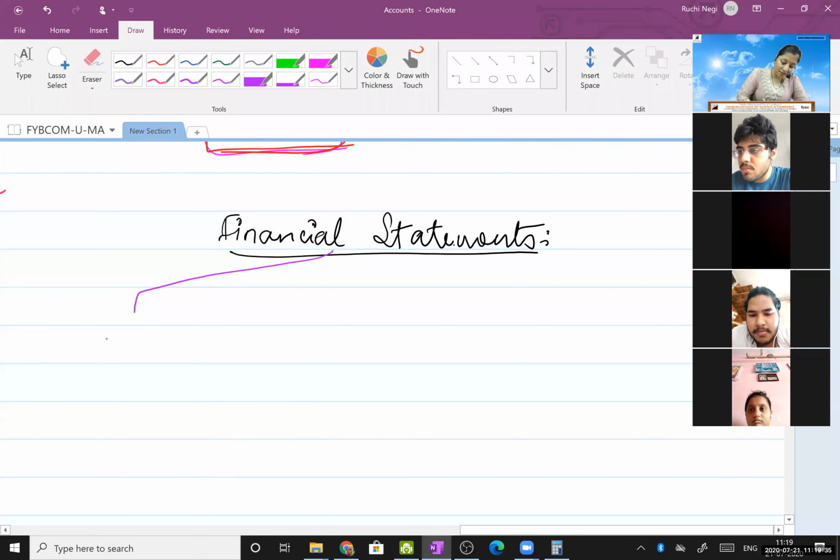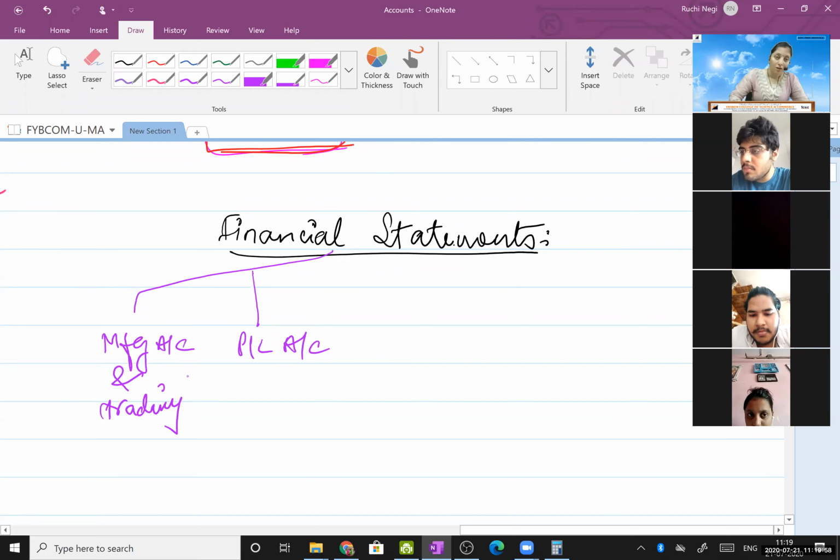Financial statements include manufacturing account. This you must have done in F5 Econ, manufacturing account of sole proprietors. Then it has P&L account. Manufacturing and trading you can club. Then we have balance sheet.